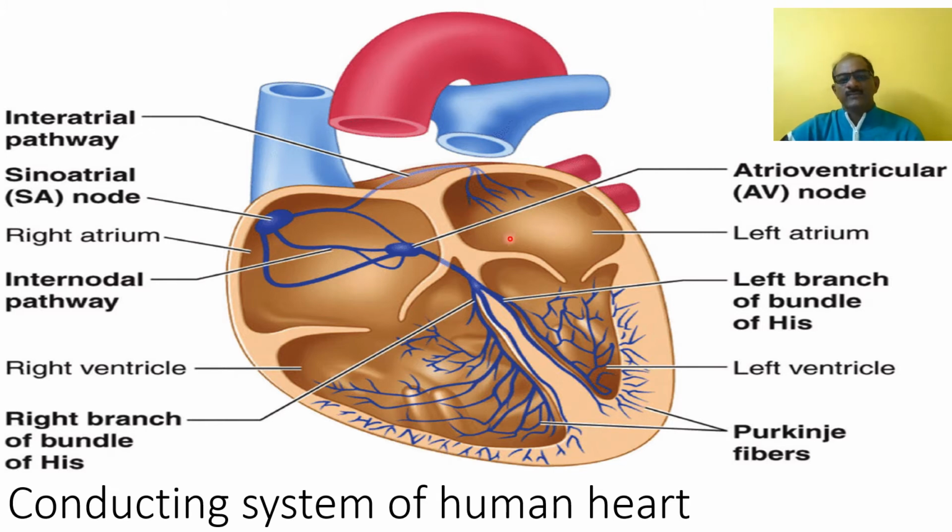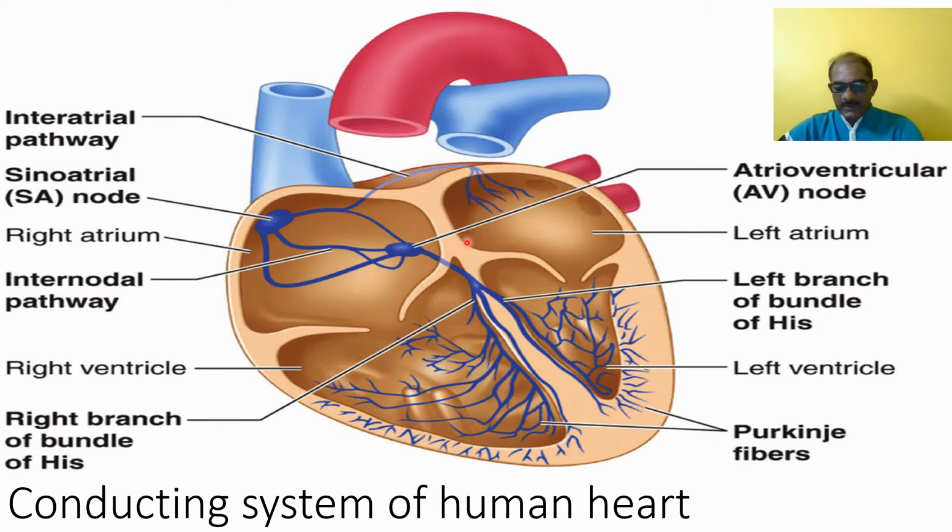Right auricular as well as left auricular contraction occurs with the help of the sinoatrial node, or SAN, and it brings about this auricular systole.